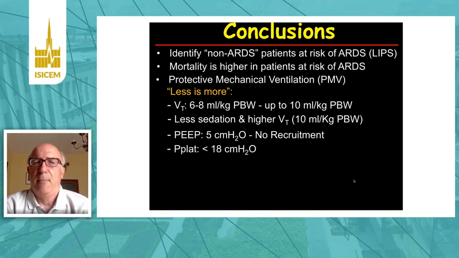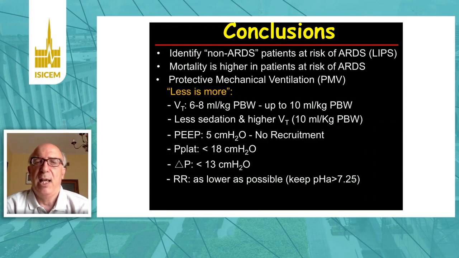Plateau pressure below 18 centimeters of water and peak pressure below 20 centimeters of water. Driving pressure as much as possible below 13 centimeters of water. Respiratory rate as low as possible, maintaining a pH higher than 7.25. Mechanical power likely to be maintained below 17 or maximum 20 joules per minute. Randomized controlled trials are finished or ongoing to get better knowledge on how to optimize mechanical ventilation in non-RDS patients.